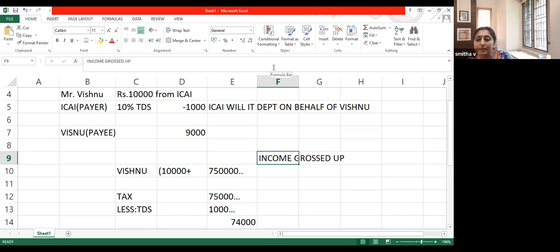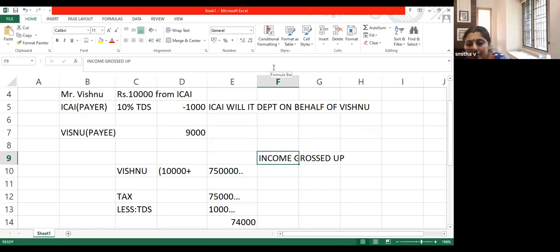TDS deducted by payer, but didn't pay. You mean that, Karthik? You mean ICAI did not pay to the income tax department? Okay, if ICAI doesn't pay to the income tax department, then income tax department will take action against ICAI. TDS deducted and not paid will attract huge penalty. Income tax department has every right to attach ICAI's property and recover the taxes.